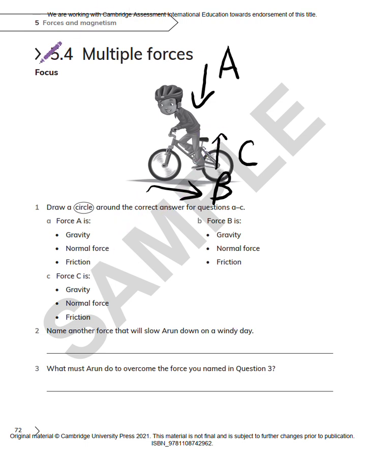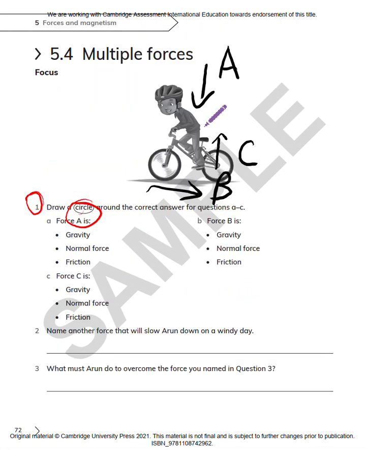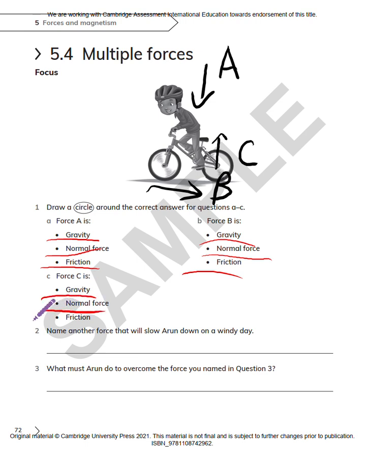Going to work. Lesson 5.4, multiple forces. Let's start. Question 1. Draw a circle around the correct answer for questions from A to C. Force A is gravity, normal force, or friction. Force B is gravity, normal force, or friction. Force C is gravity, normal force, or friction.